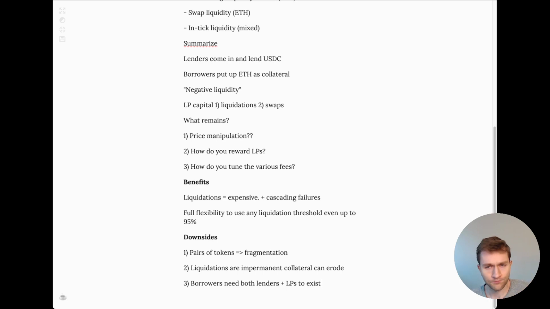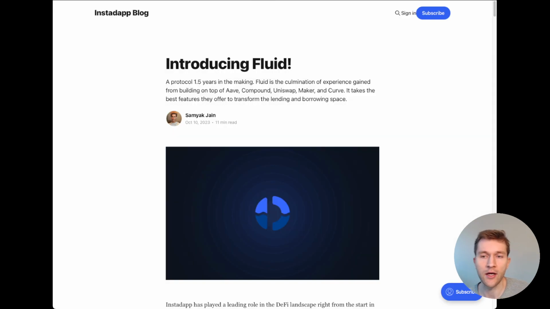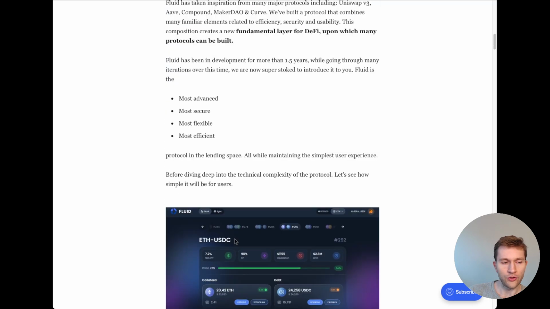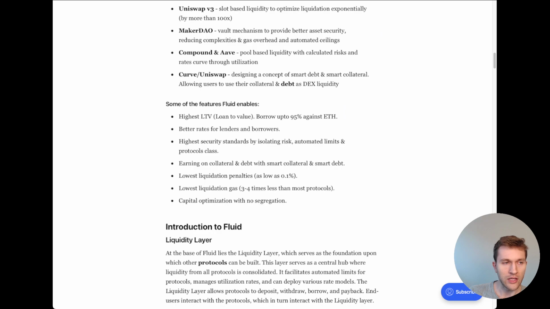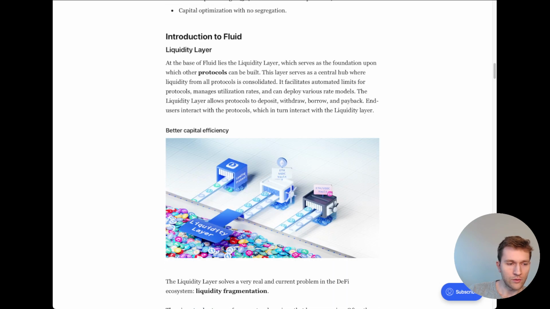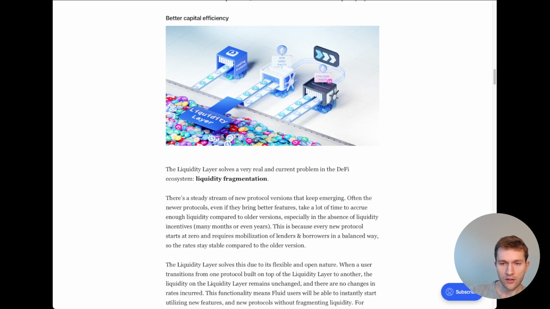So Instadap proposed this protocol called Fluid. And Fluid was this idea, and again, what are we trying to answer here? We're trying to answer these 2 design questions: how do we prevent manipulation and how do we reward LPs? And they only differ really in these ways, not in many other ways. So with Fluid, they looked at a bunch of insights from building on top of AAVE and Compound and other lending protocols, and looked at how to use this sort of AMM model and this liquidation model. And what they came across was this idea, okay, well,